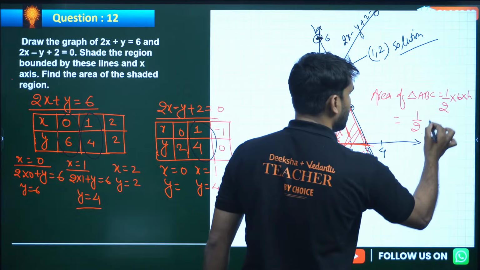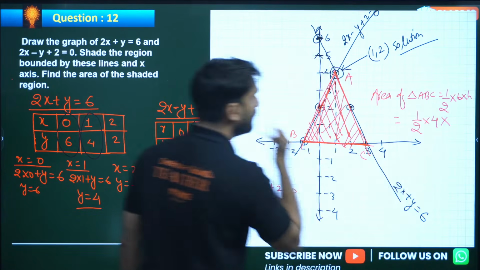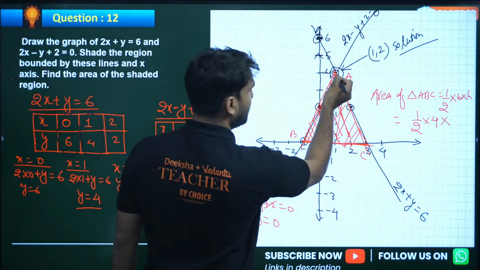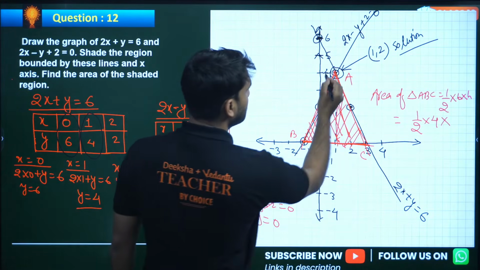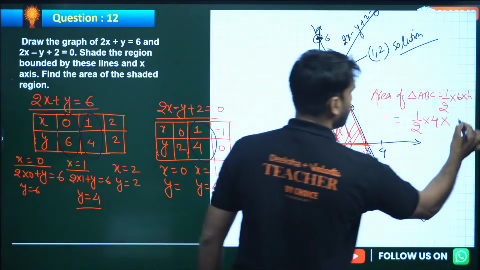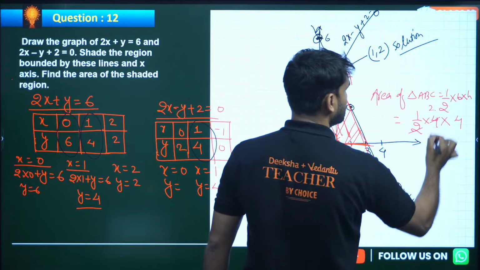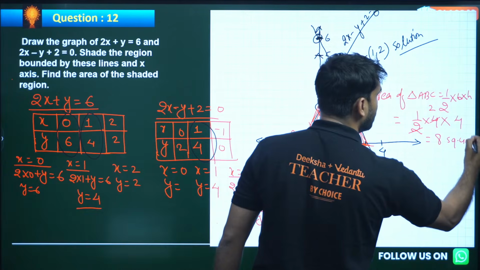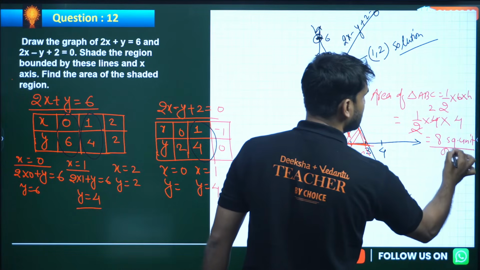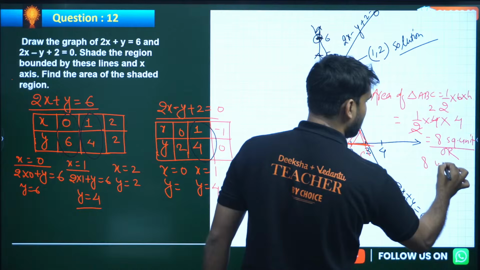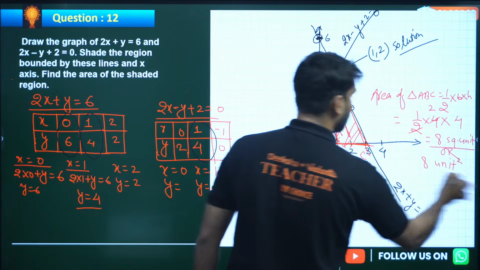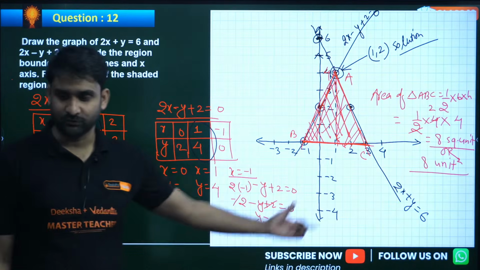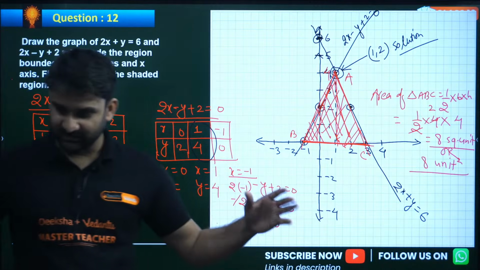The height is also 4. So 1 by 2 into 4 into 4, the 2 will cancel, and we get 8 square units. You can write the answer in this form, or as 8 unit square. I hope everything is clear, my dear.